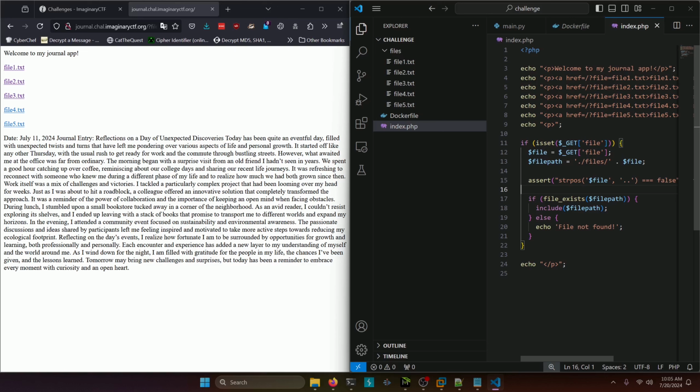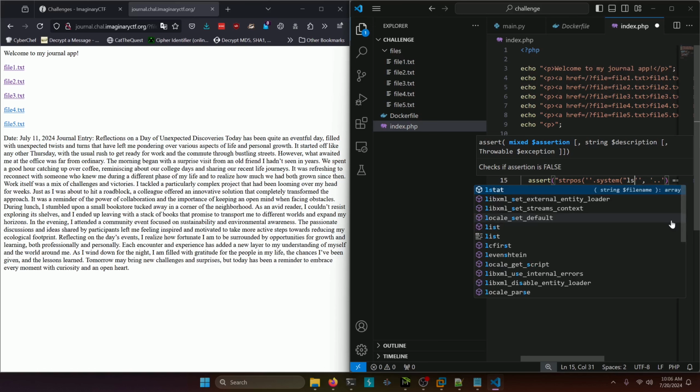So maybe there's a way for us to escape this function, or at least make it so that we can execute something within that assert function in order to get our flag, which means that this is susceptible to command injection. Now we need to craft a payload to pass into the file parameter. We can do that by modifying this file here to see how it would work. We know that this file is going to be whatever we put in. So what we probably want to do first is escape the single quote, and we'll want to escape the second one. Now what you can do in between these two quotes is put a dot as a concatenator, and then we can run system, which will run shell commands on the back end for us.